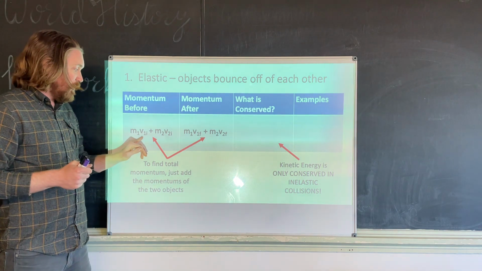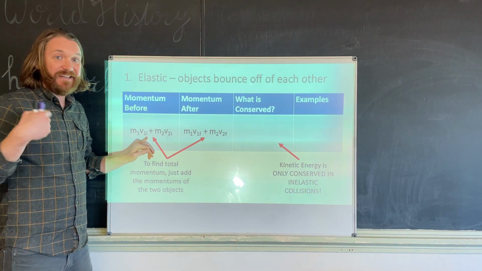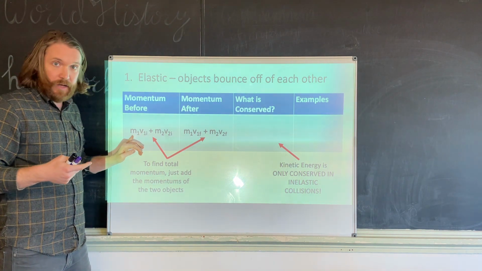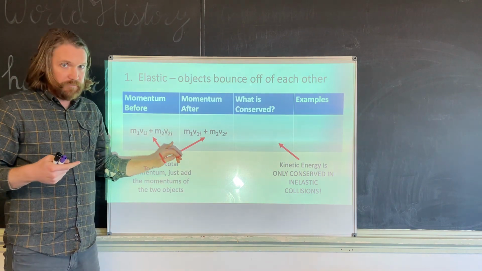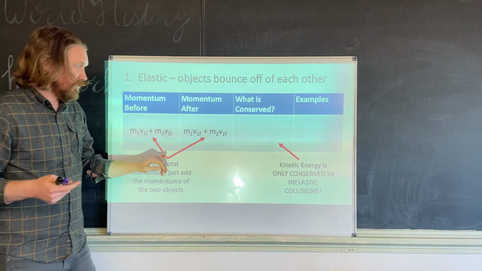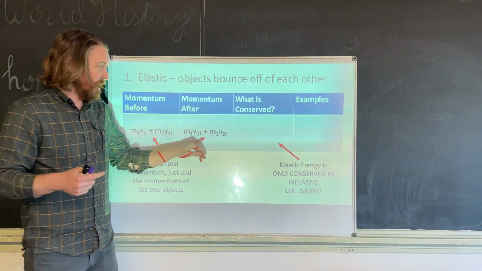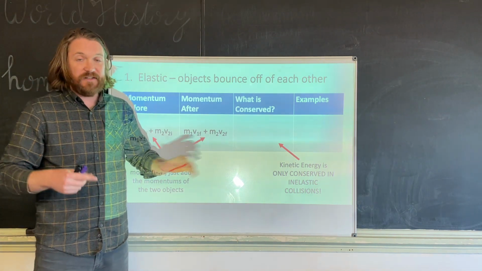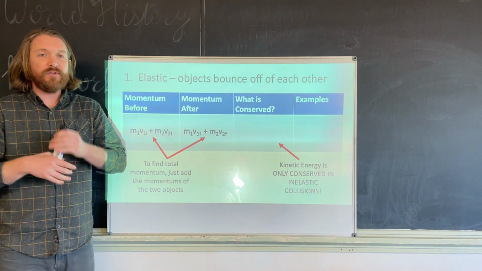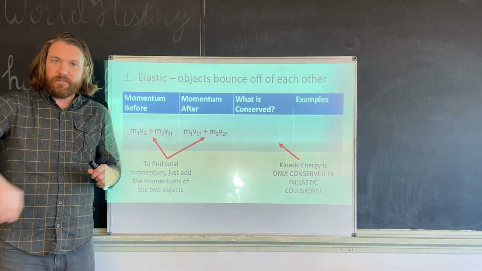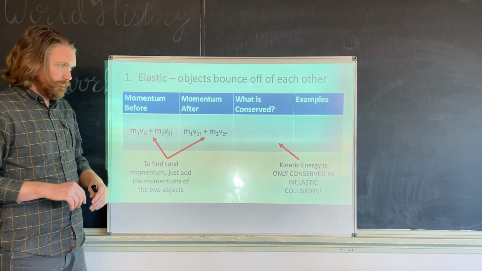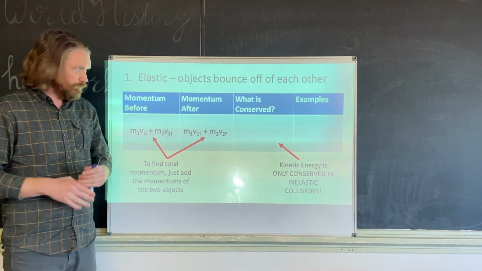So we have a V1I, that's the initial velocity of the first object, a V2I, the initial velocity of the second object, a V1F, the final velocity of the first object, and a V2F, a final velocity of the second object. Now again, I know this looks complicated. Don't worry, there's a slide I'm about to show you where I list all of those. Okay, you're gonna be fine, okay?